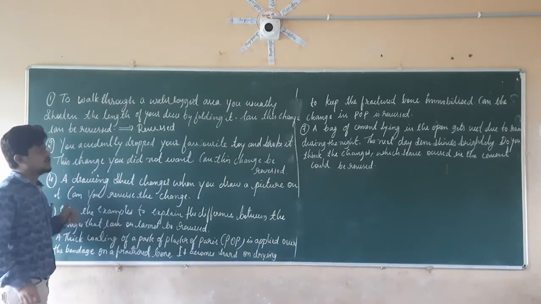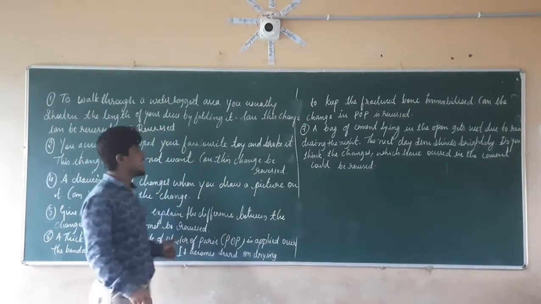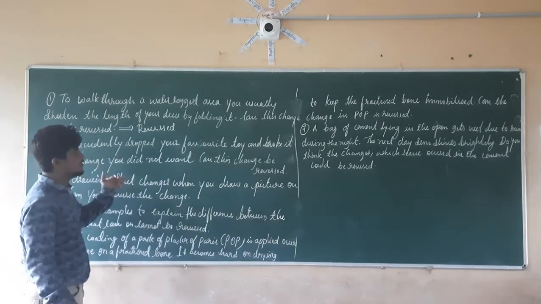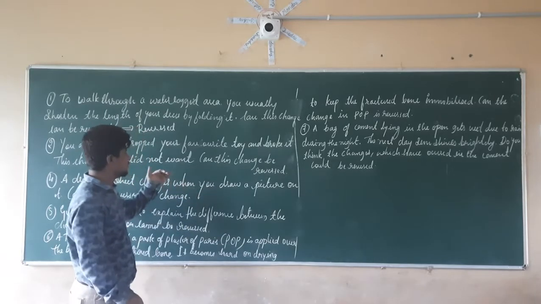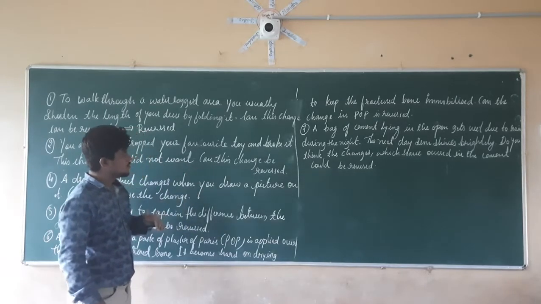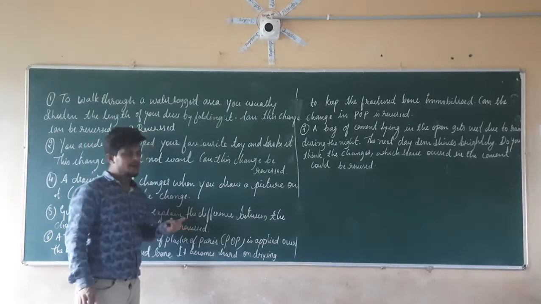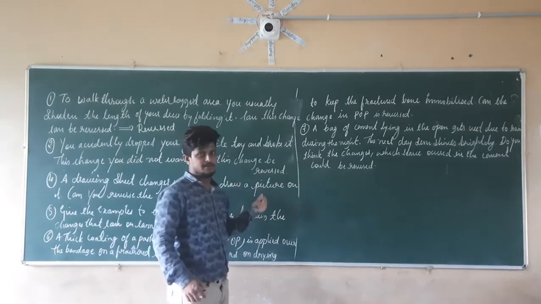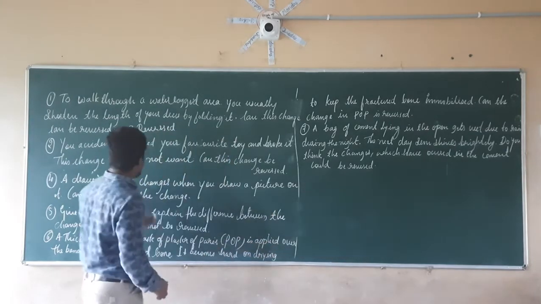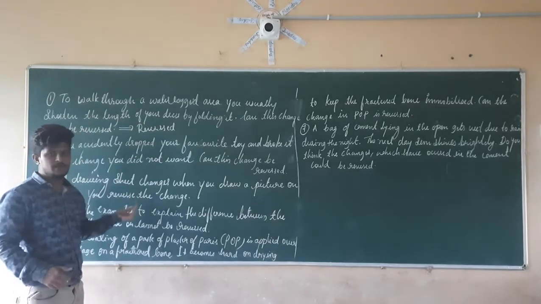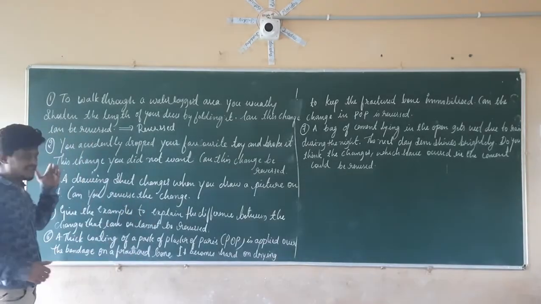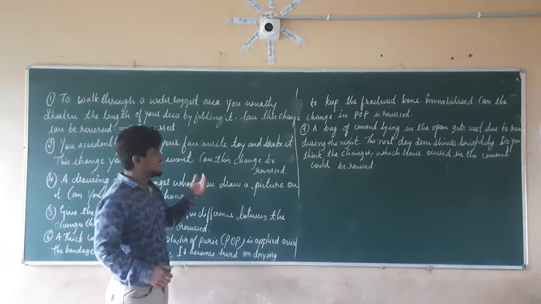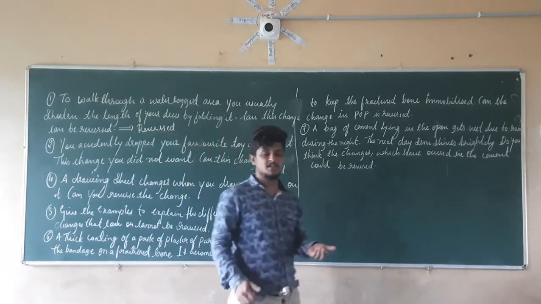You accidentally dropped your favorite toy and broke it. This change you did not want to happen. Can this change be reversed? You accidentally drop your favorite toy and it is broken. Since it's your favorite toy, you did not want that change, but the change has happened. Is it possible to reverse that change?